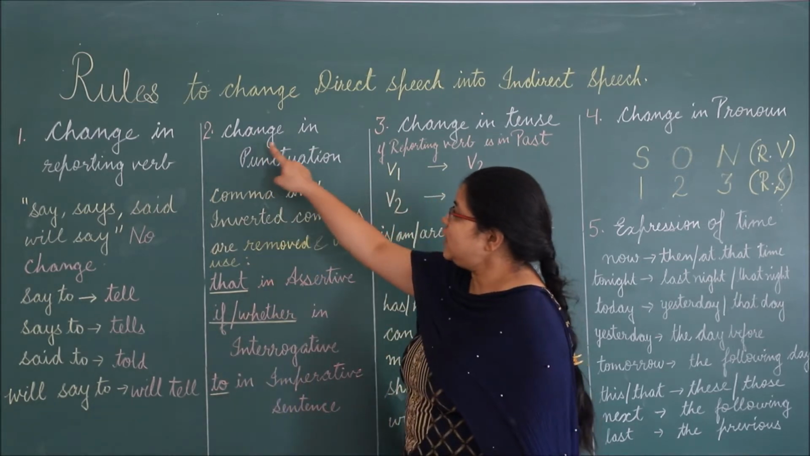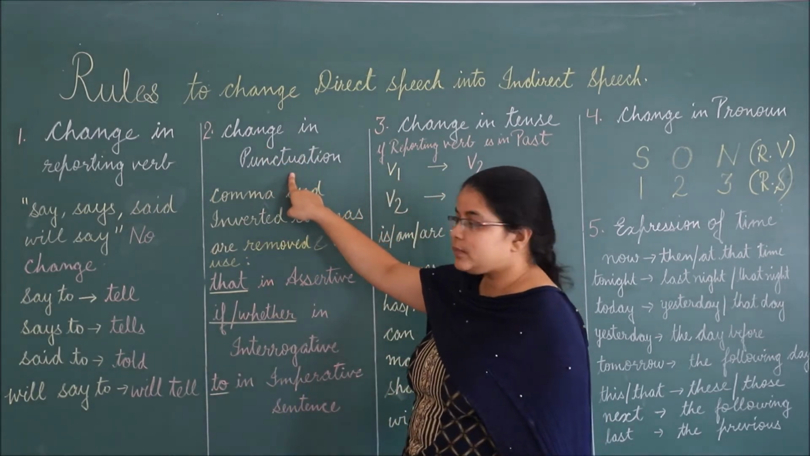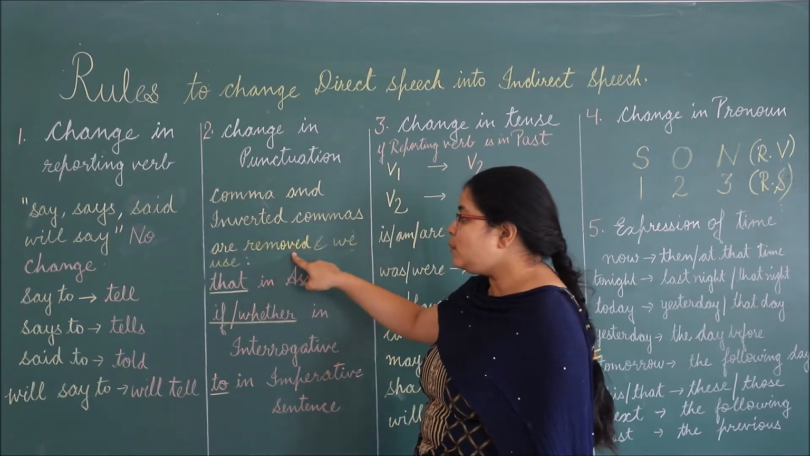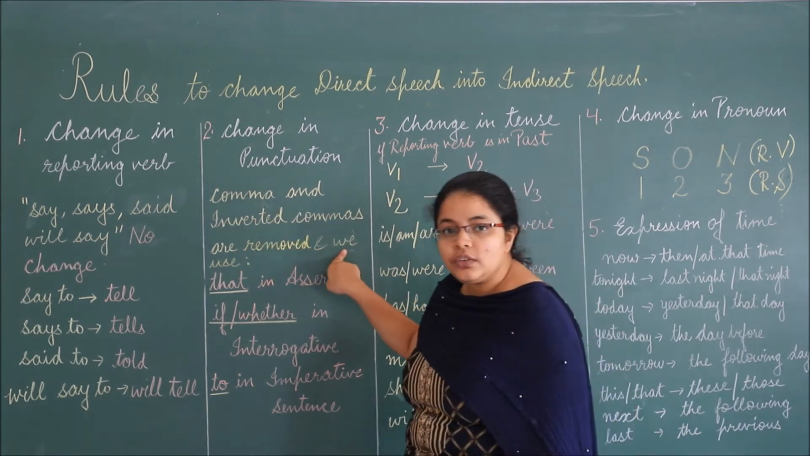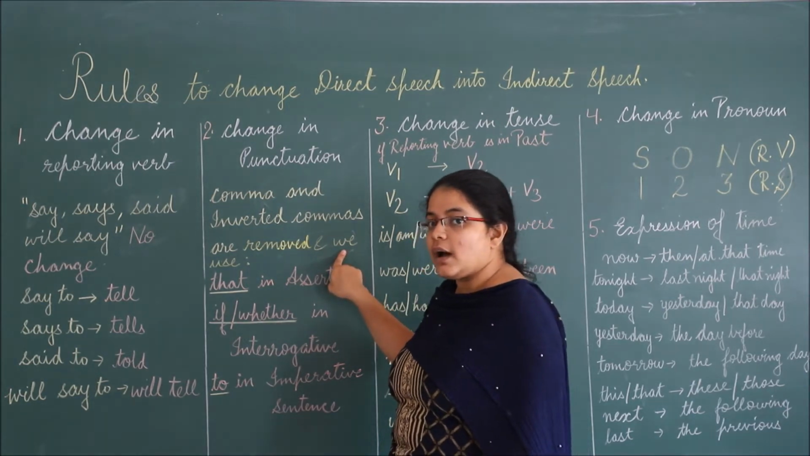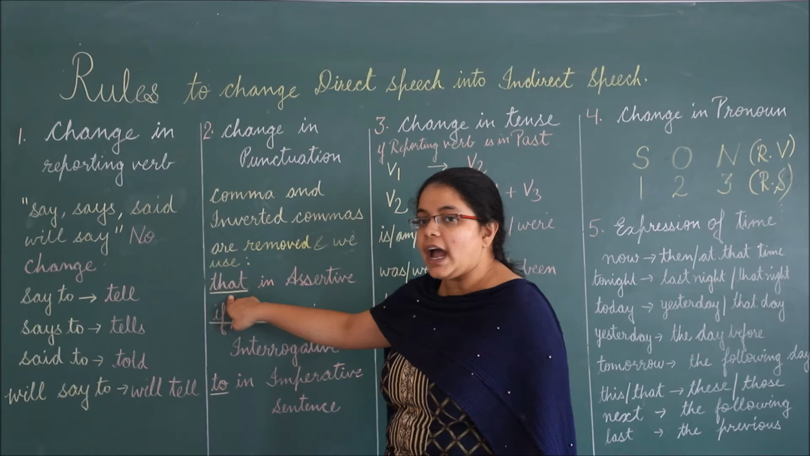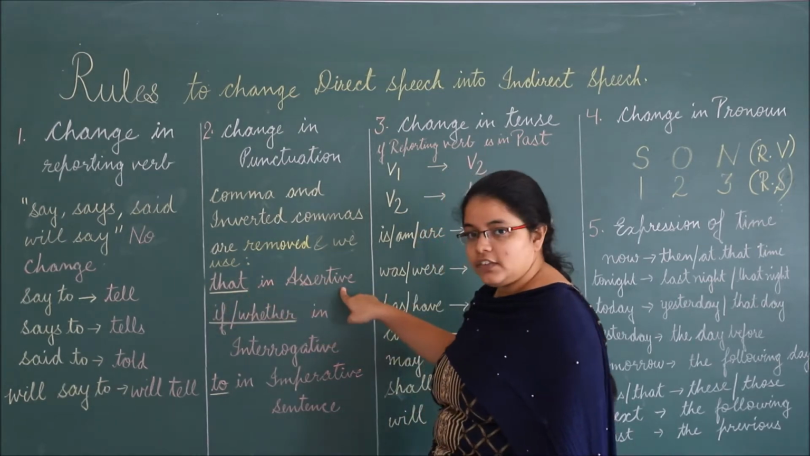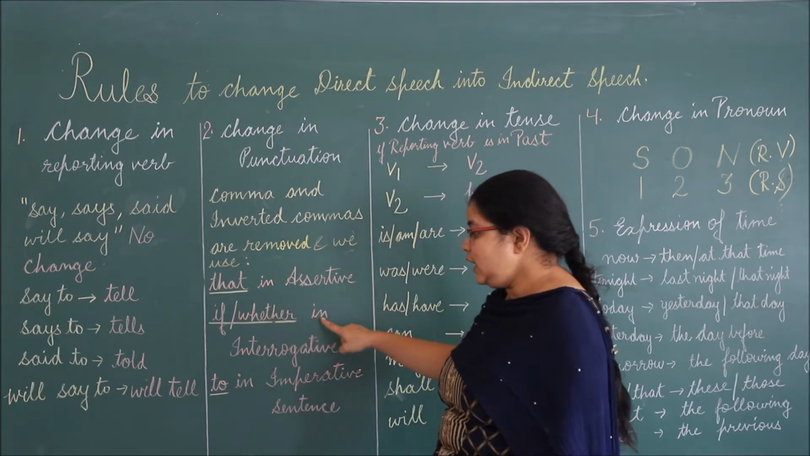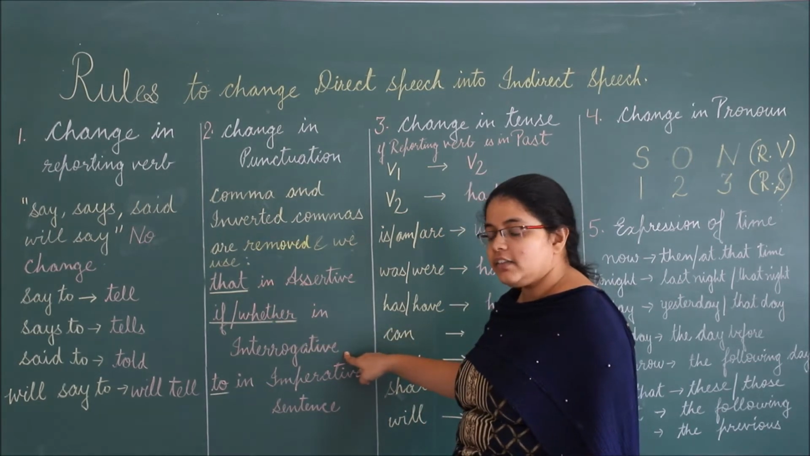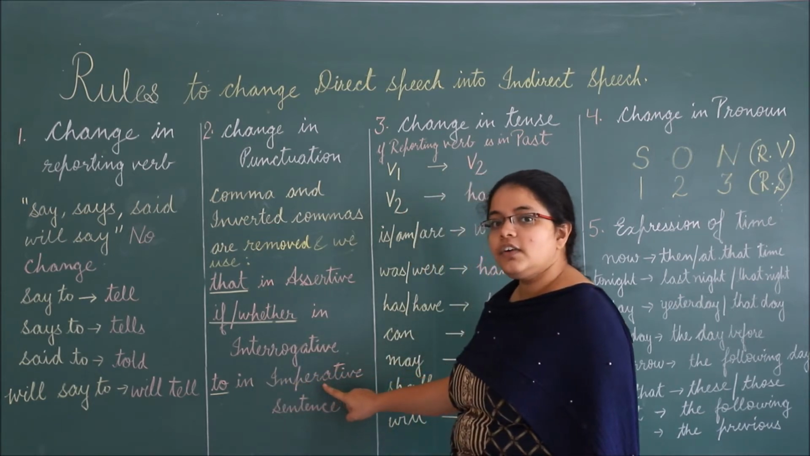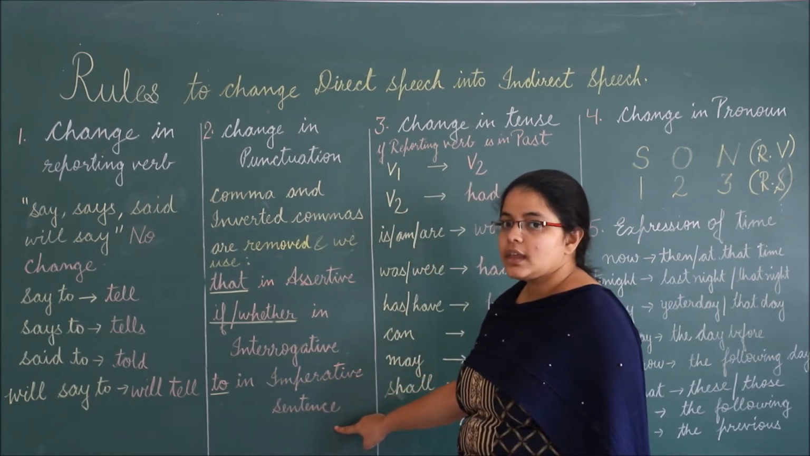Next, change in punctuation. Comma and inverted commas are removed and we use joining words as we have seen in the previous example. We use "that" in an assertive sentence. We use "if" or "whether" in an interrogative sentence. We use "to" in an imperative sentence.